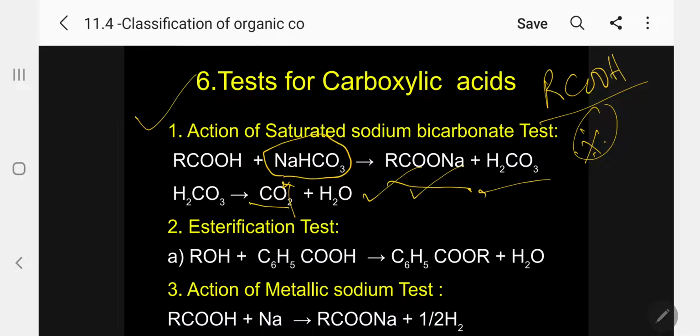You can easily identify it; you keep it in your eyes, you can see the bubbles coming. But if it is a mineral acid, kindly follow, the solution even comes out from the test tube. It is a very vigorous reaction with mineral acid, while with organic acid it is much less vigorous.